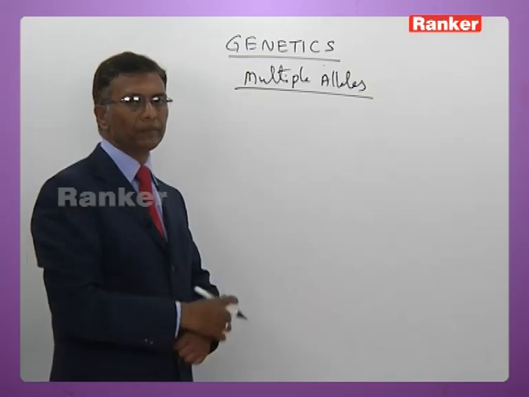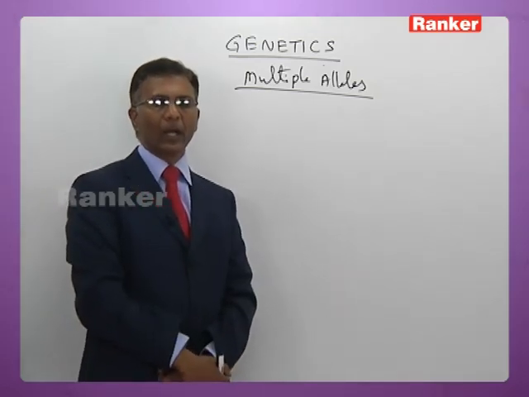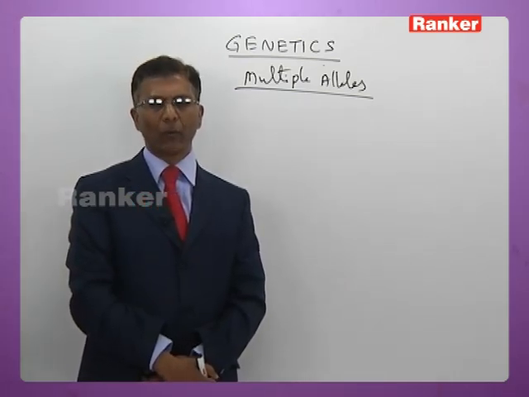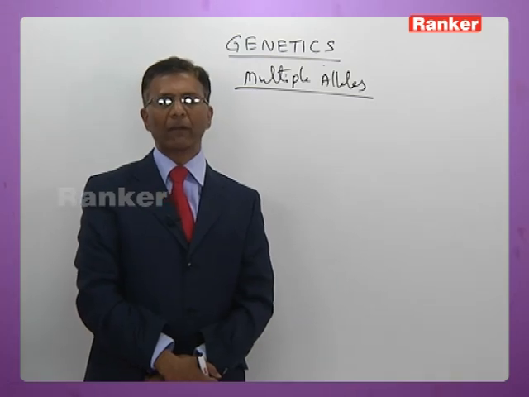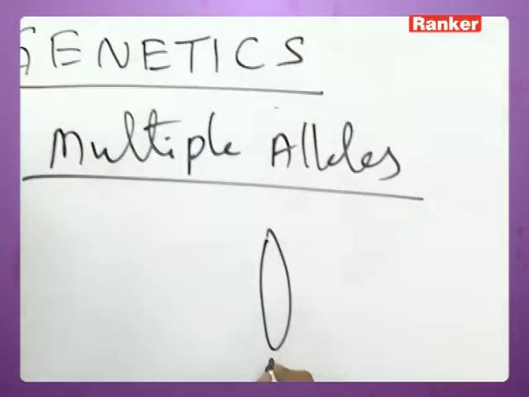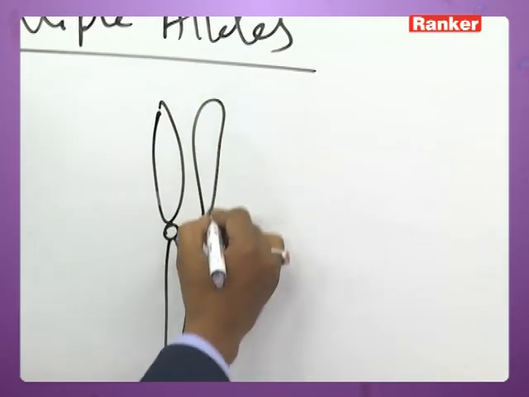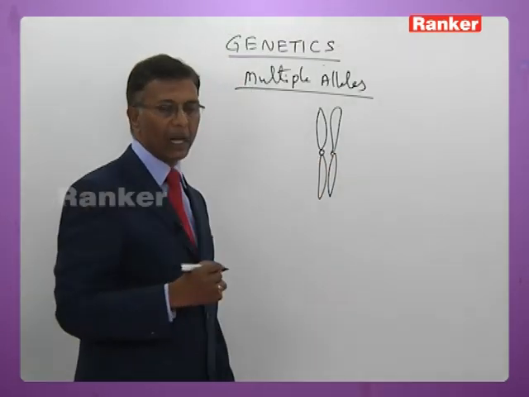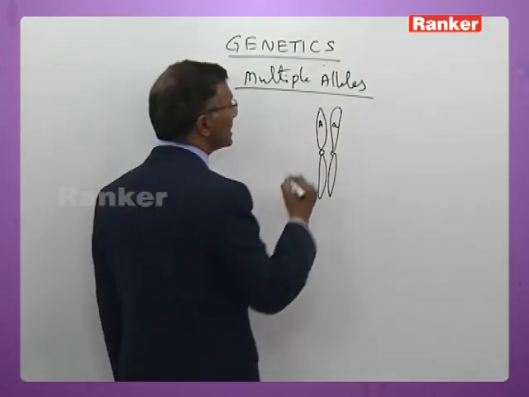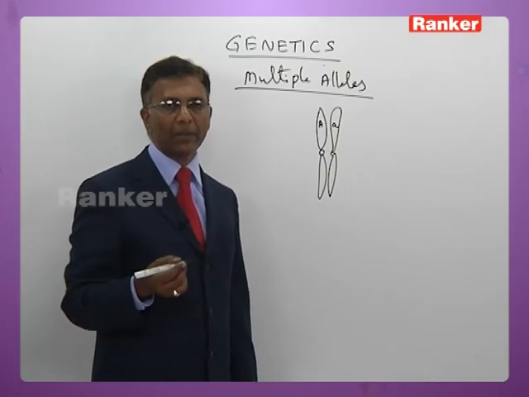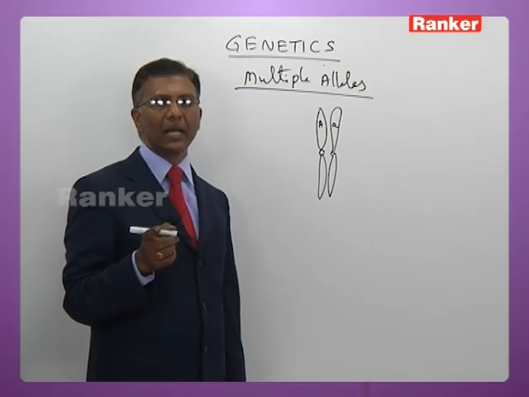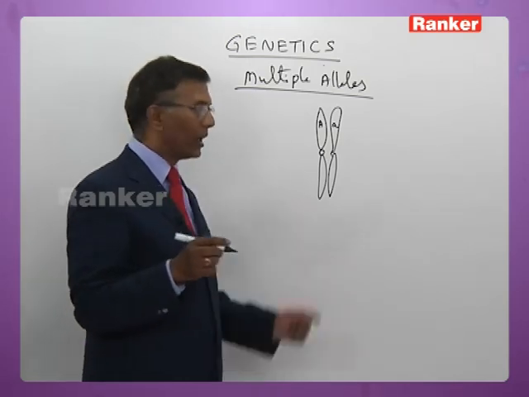Now we shall talk about a concept called multiple alleles. What are alleles? A pair of genes present at corresponding loci of homologous chromosomes representing two different traits of a particular character can be called alleles. For instance, take a pair of homologous chromosomes with similar structure and similar position of centromere. There may be a gene A at a particular site, and at the corresponding locus there is another gene, small a or maybe capital A. They are present at the same loci of two homologous chromosomes and both represent two different traits of a particular character.